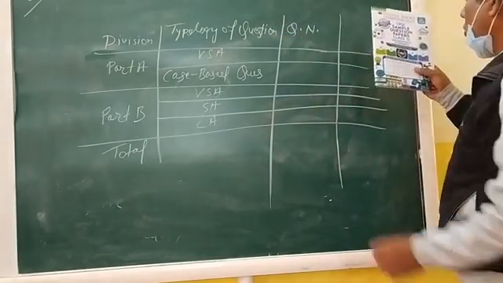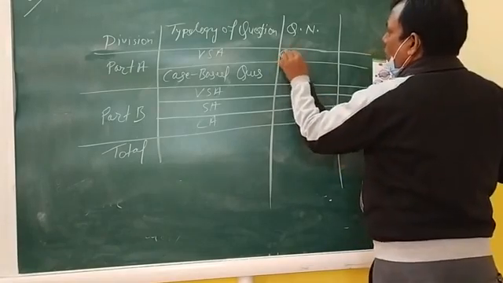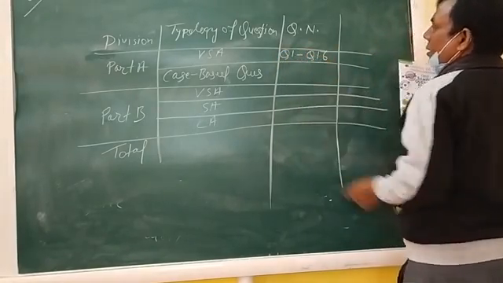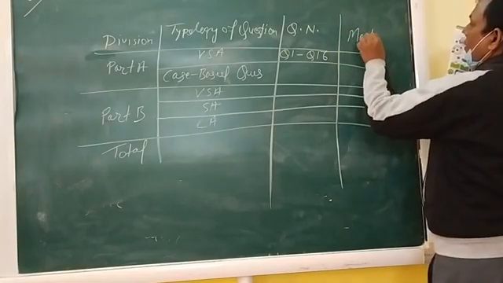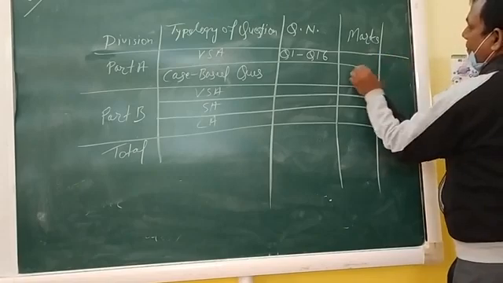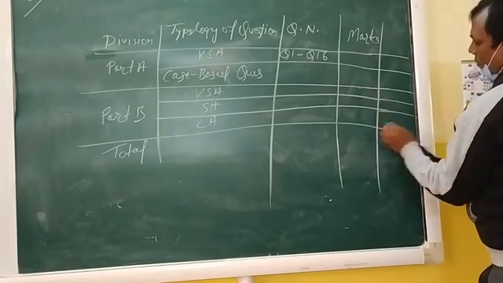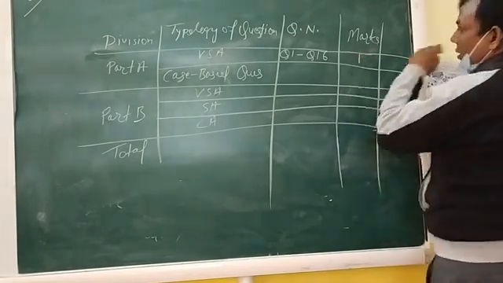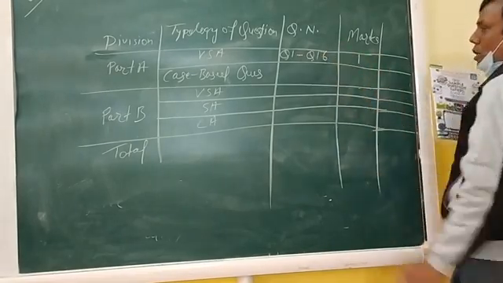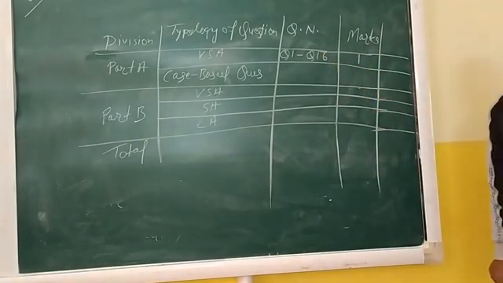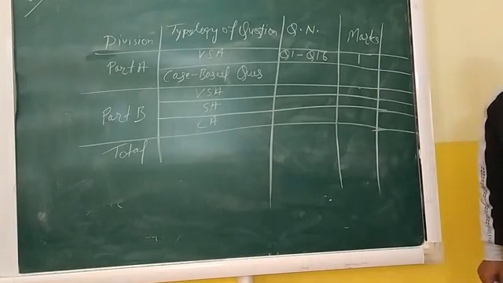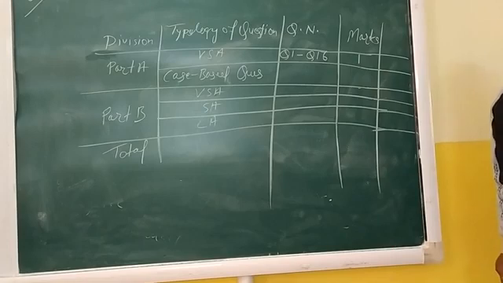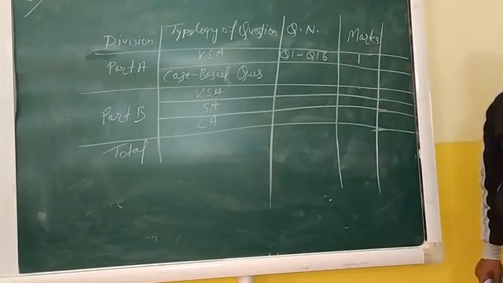Very short answer question will be from question number 1 to question number 16, and marks will be one mark each. But none of the 16 questions will be objective. There will be no MCQ from question number 1 to question number 16.